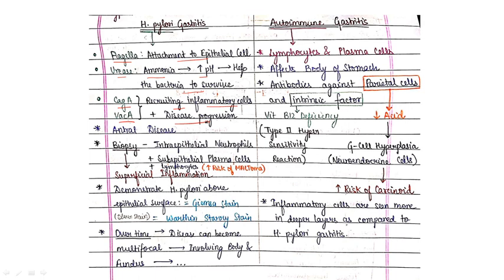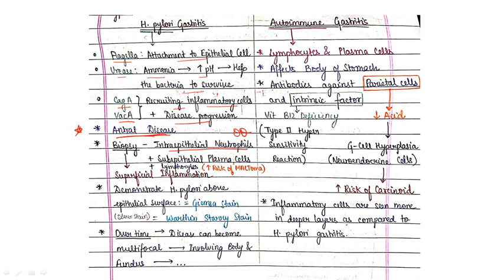You have read these points in your microbiology topic about H. pylori: flagella, urease, CagA, VacA. This H. pylori gastritis is also known as antral disease, because H. pylori first attacks the antrum. Helicobacter gastritis is predominantly localized and mostly affects the antrum, causing antral gastritis. So it is also important: H. pylori gastritis means antral gastritis. Now in biopsy you will get intraepithelial neutrophils. This is very important.